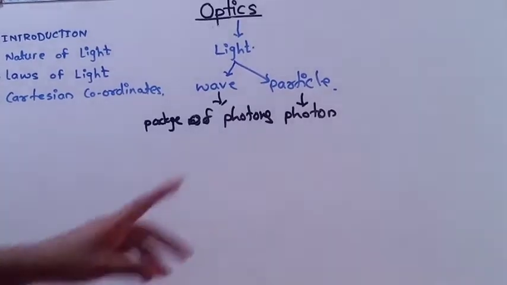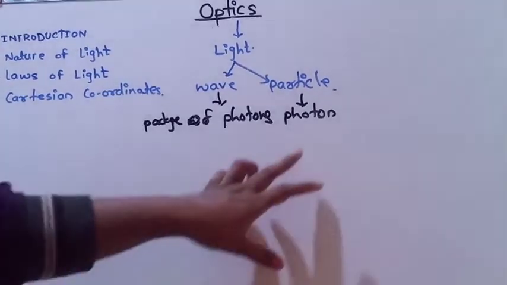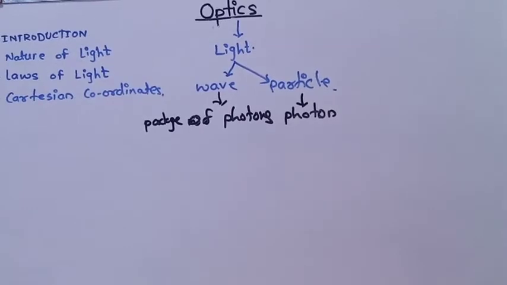The particle nature of light means it is in the form of photons. If light is in the form of photons, then we call it the particle nature of light. This type of light, in the form of photons or particles, is used in different phenomena like the photoelectric effect, emission of spectral lines, and the Compton effect. असे वेगवेगळे फिजिक्स मध्ये हे इफेक्ट आहे. These effects you are going to study in the next syllabus. Okay, these phenomena need the particle nature of light. Then second is ray optics.